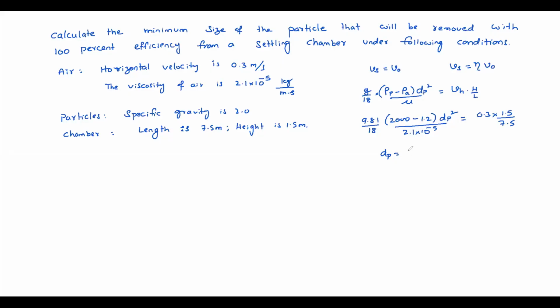What is the answer? 3.4 into 10 power minus 5 meter. That equals 34 into 10 power minus 6 meters. That equals 34 microns. 34 microns is the least size that can be removed, right? Theoretically. Clear? Yes, sir. Okay.